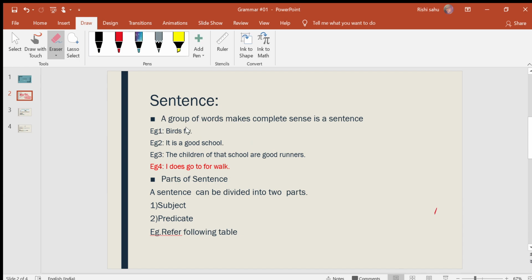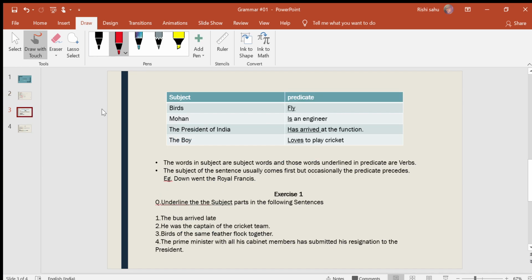Now we move further. Parts of a sentence. What are the parts of a sentence? A sentence can be divided into two parts, which are the subject and the predicate. Let's move to the next slide. In this table you can see a subject column and a predicate column. I separated the subject and the predicate.